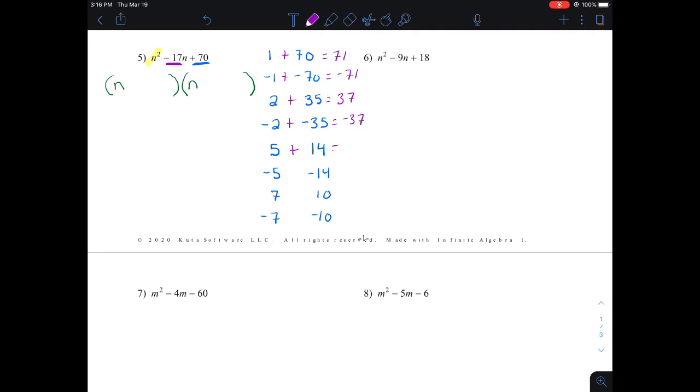5 plus 14 make 19. Negative 5 and negative 14 make negative 19. Positive 7 and positive 10 make 17. Negative 7 and negative 10 make negative 17. I found my pair. Negative 7 and negative 10 will multiply together to be positive 70 and add up to be that negative 17 that's right there in the middle. So I can finish my factoring. We'll have an n minus 7 and an n minus 10. And that's our answer.